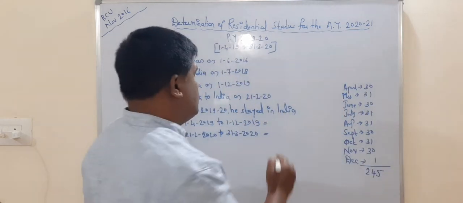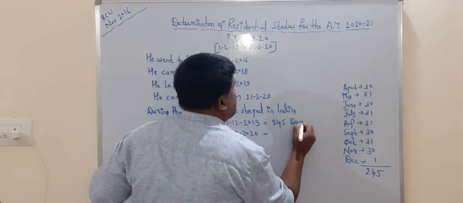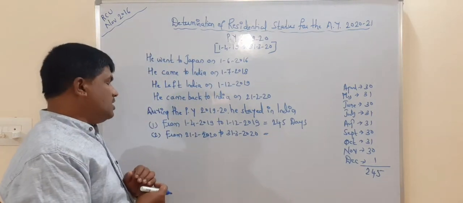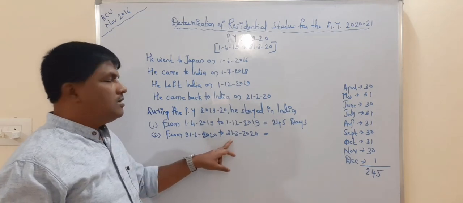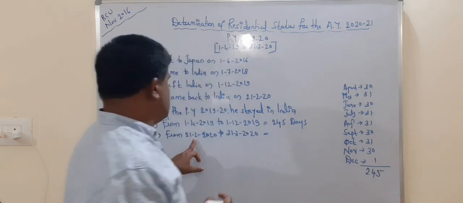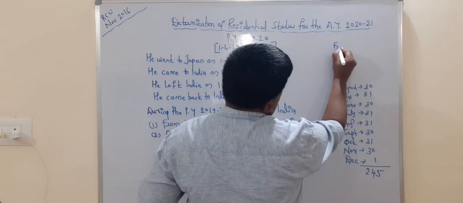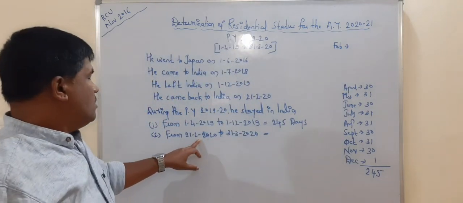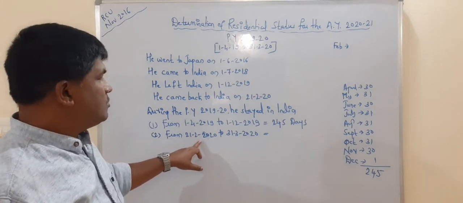245 days. So take note, 245 days it comes. So next we count the stay in India from 21st February 2020 to 31st March 2020. We see here 21st, 2020. It means February. So take note, in February he came to India on 21st, 2020.